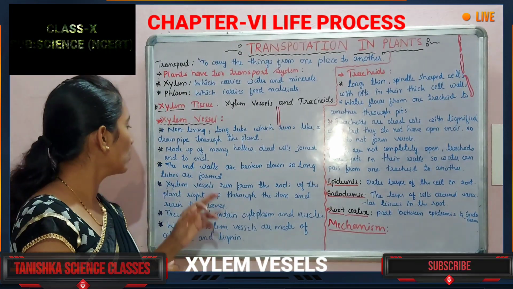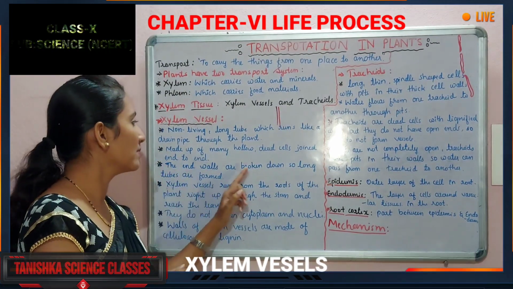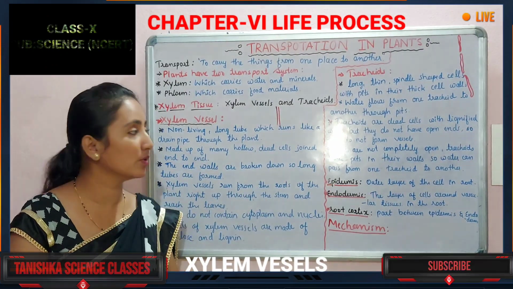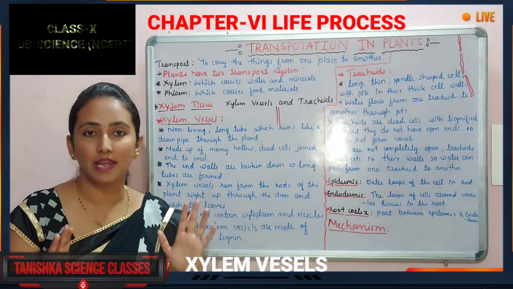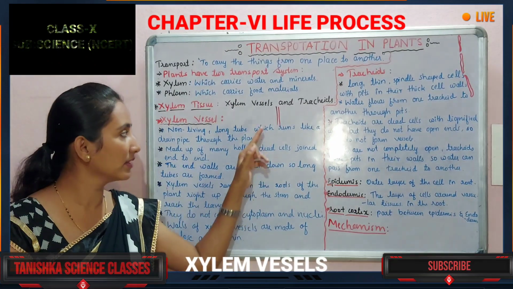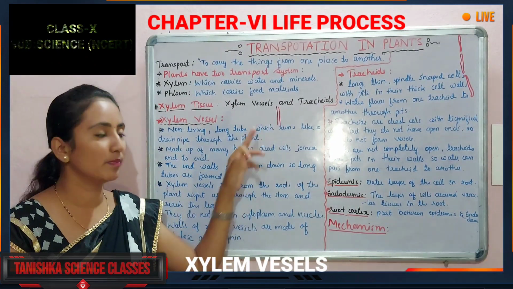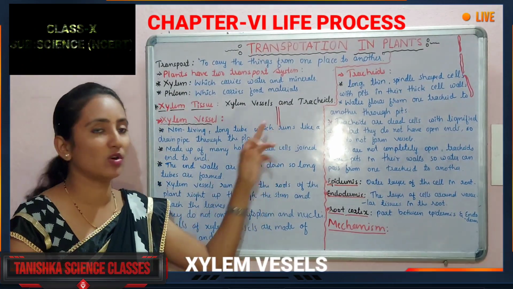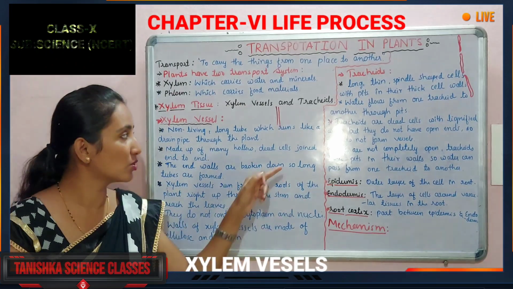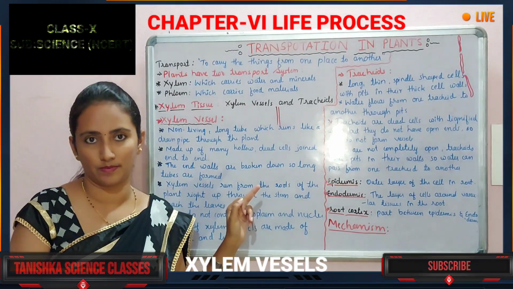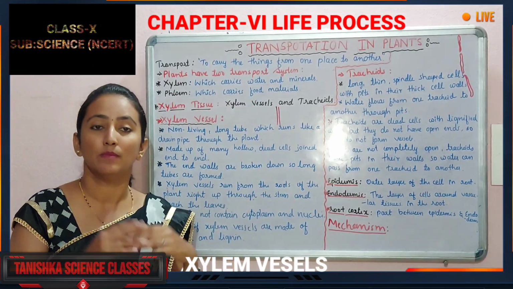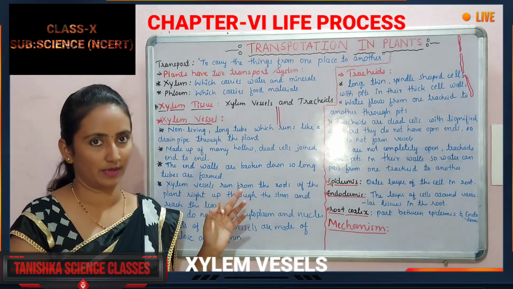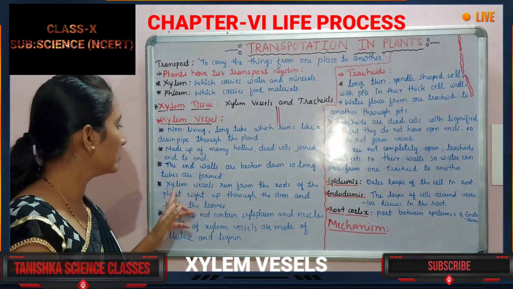Understanding? Next, the end walls are broken down, so long tubes are formed. As I have said, there are no ends here. The cells have open ends, because they are broken. So we cannot observe any ends. It is a long tube-like structure. The ends will be broken in the xylem vessel, so we can observe the long tube here.